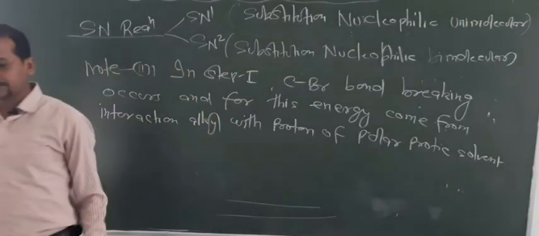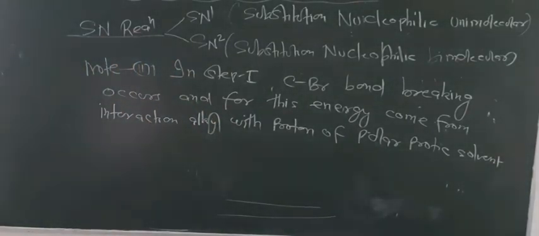So that's why for the SN1 reaction polar protic solvents are required to carry out the breaking of the alkyl and halogen bond.